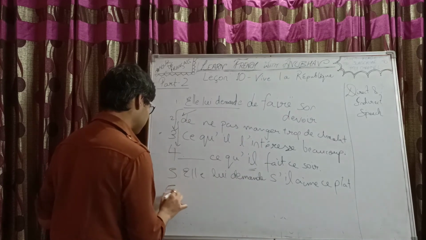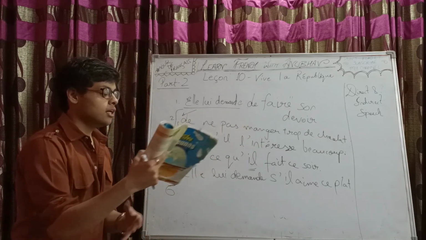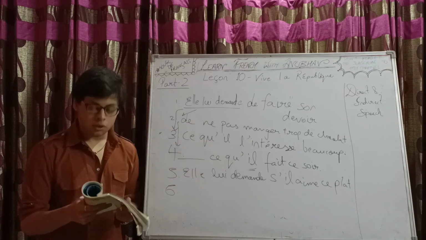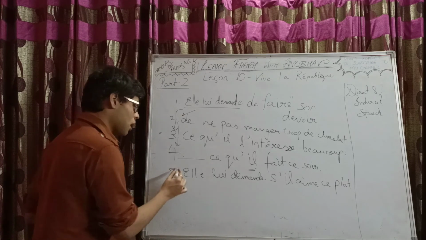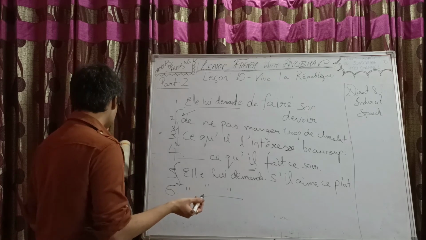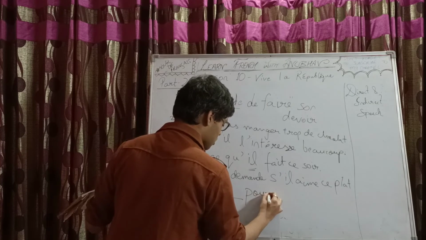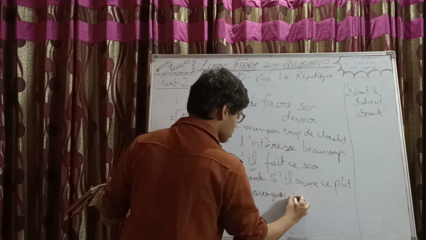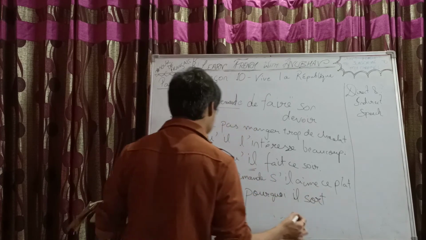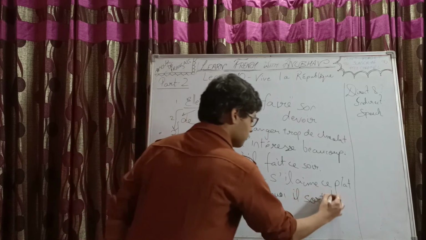Simple. Number 6, we have "pourquoi sors-tu le soir?" So, why do you go out in the evenings? Okay, so "elle lui demande pourquoi" will remain "pourquoi" only. So "elle lui demande" will remain here, and it would be what? Pourquoi. The subject will change: il. The subject has changed so the verb conjugation will also change: s-o-r-t, third person singular of sortir. Le soir.